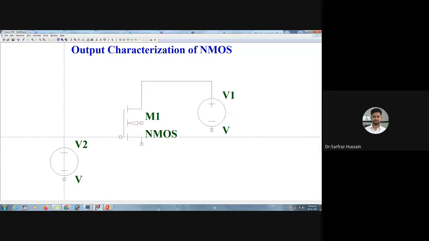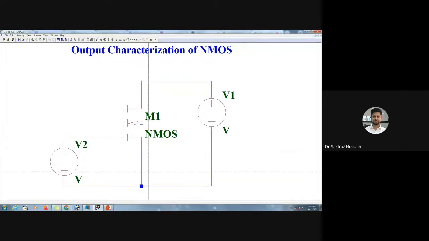Here also you can choose different ground terminals, or you can just make a common reference point and connect that to ground as well. If you want to deselect this one, just right click on it. When you right click, you are deselecting this one.